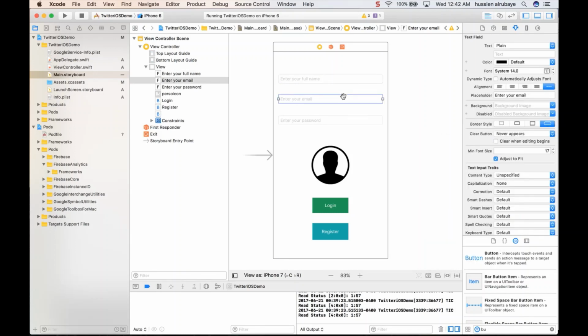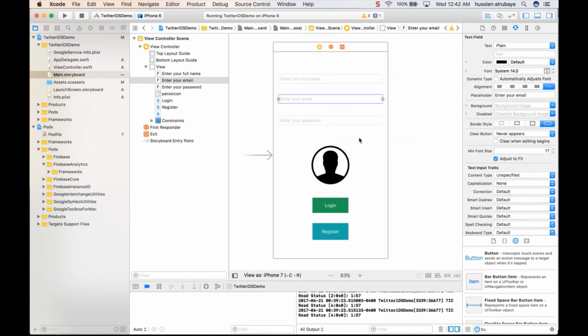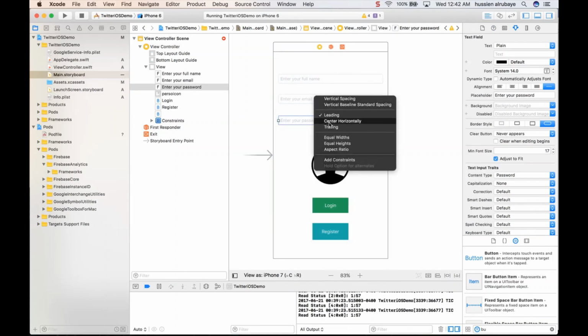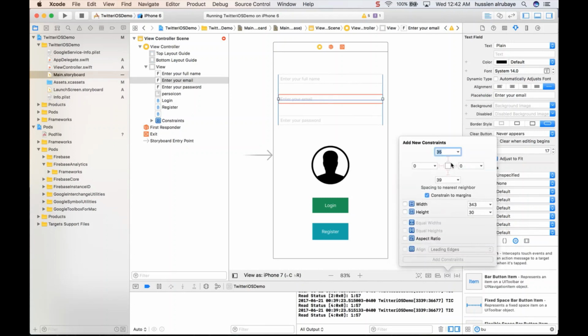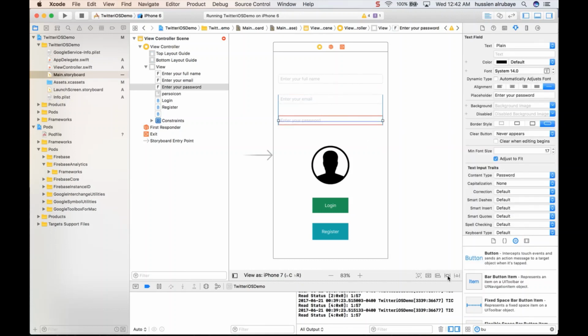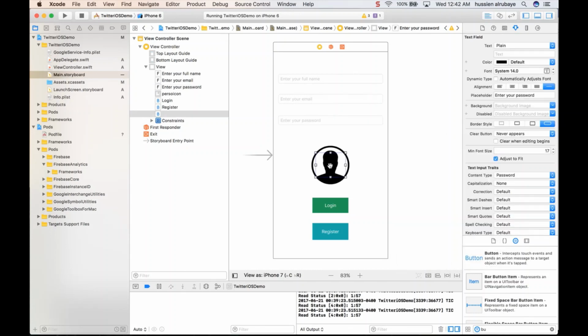So this one should be pinned to the top, with trailing and leading, and this one should be pinned also on the top, with trailing and leading. For both of them, this one on the top, this one on the top, so I just pin them correctly. So this one also should be added in this way, so make sure they are pinned right.